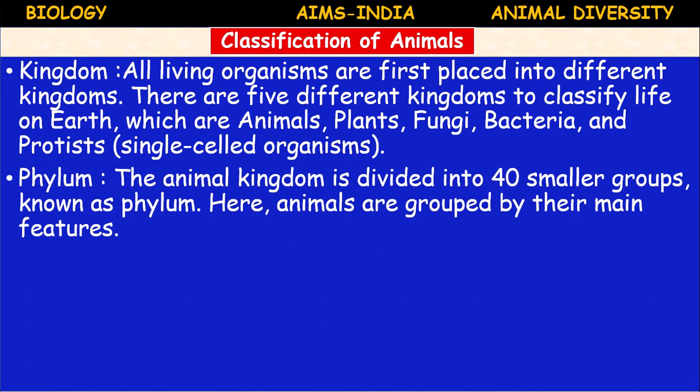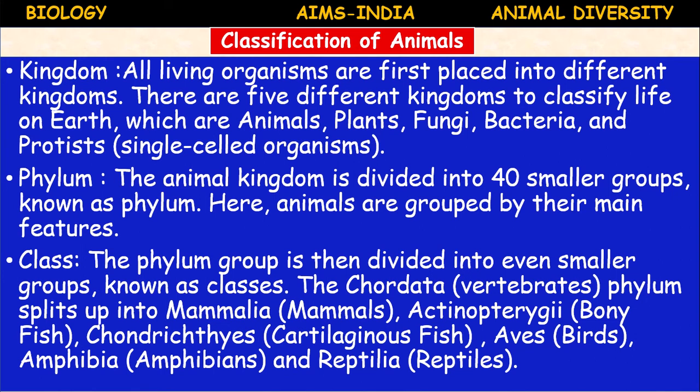Okay, next, phylum. The animal kingdom is further divided into 40 smaller groups known as phyla. Here the animals are grouped by their main features. Next, class. Compared to class, phylum is the bigger one. Compared to phylum, kingdom is the biggest one. So now class. The phylum group is divided into even smaller groups known as classes.